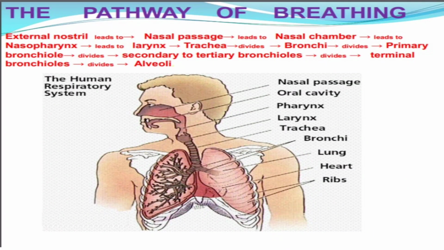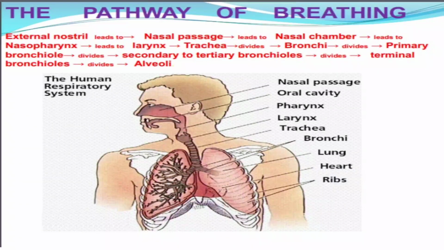Now, how does breathing take place in the human body? We have external nostrils, which lead to the nasal passage, which further leads to the nasal chamber, leading us to the nasopharynx, larynx, trachea, which further divides into bronchi, further dividing into primary bronchioles, then secondary and tertiary bronchioles, terminal bronchioles, and at last we have alveoli.